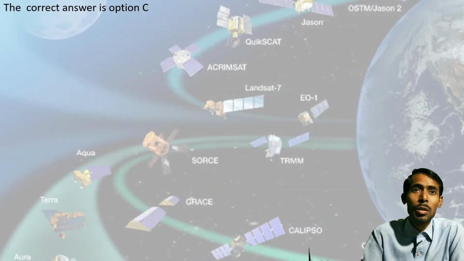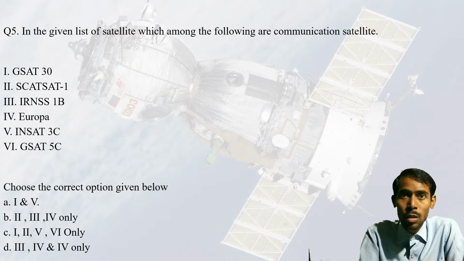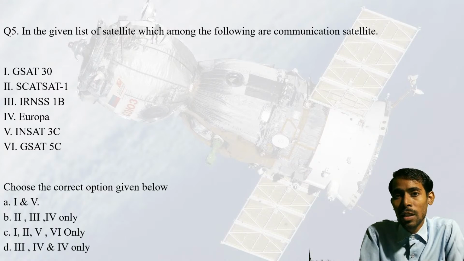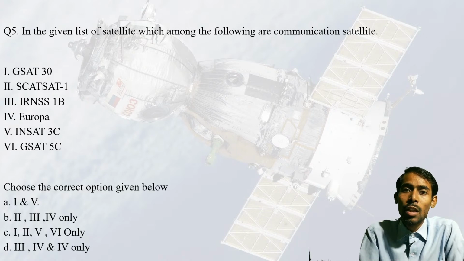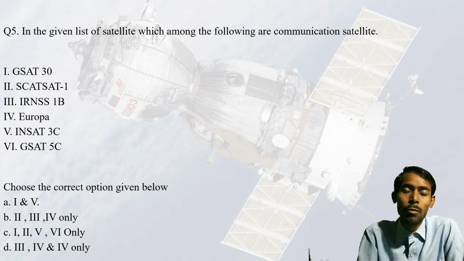Okay, now coming to question number 5: in the given list of satellites, which among the following are communication satellites? See, such questions are quite complicated. If you are thorough with this, then only attempt such a question. If you are not, just leave it and move ahead, because there is negative marking and one should be very conscious.